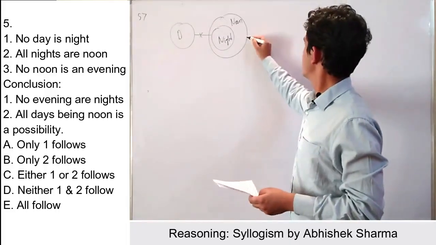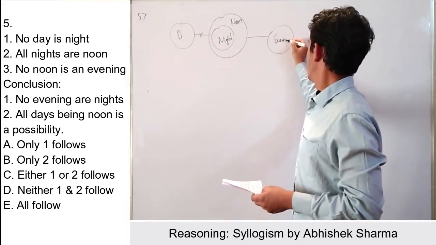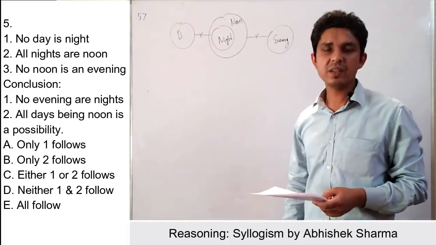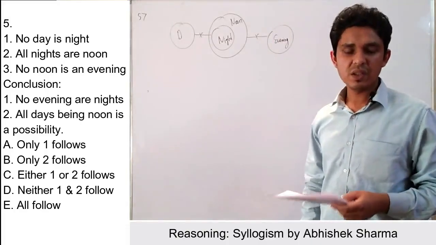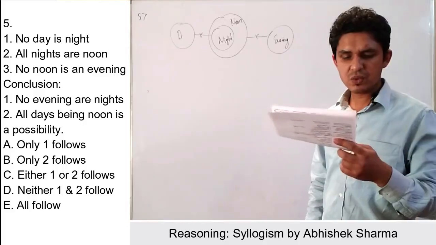That means no noon is an evening. So this is the statement, right? This is the arrangement. Okay, if we check for the conclusion here, we are given two conclusions.